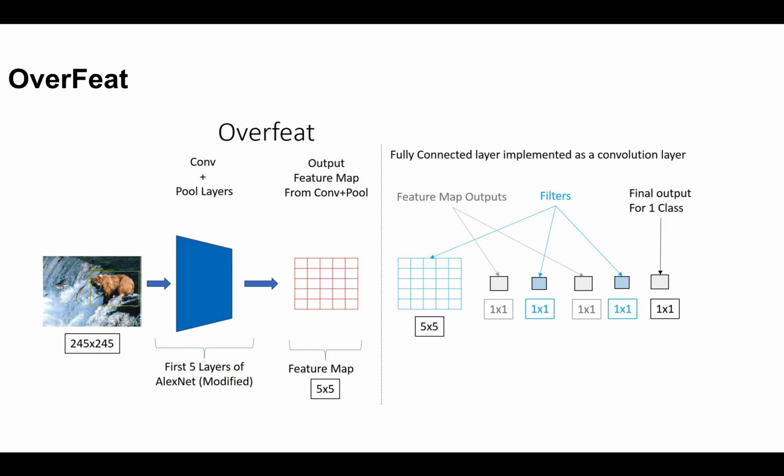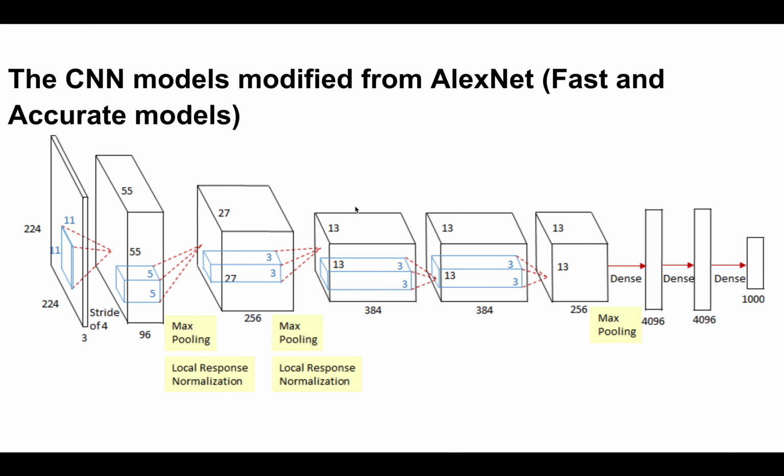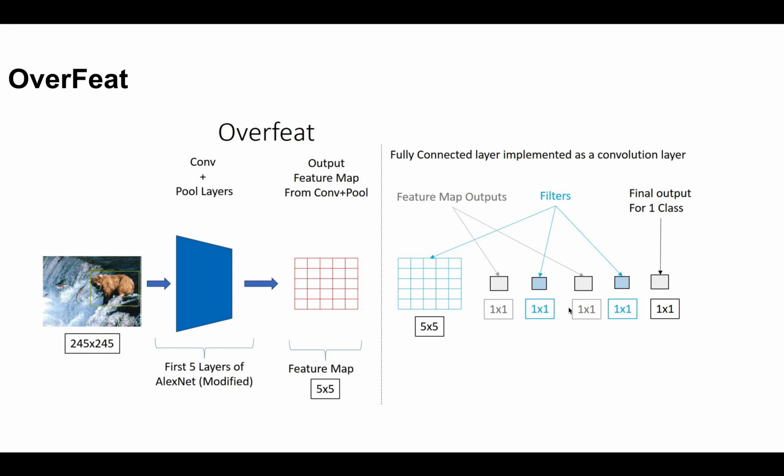So basically, what does OverFeat do? I'm not going deeper into the previous 4 layers. I'm just discussing after layer 5 and how OverFeat works with this network and gets better results with the feature map. For example, the input is 245 by 245, and after 5 layers we get a feature map of 5 by 5, and the depth of the feature map is 256.